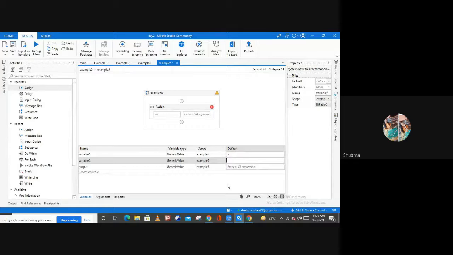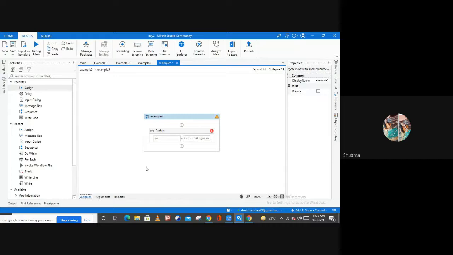Now here I'm going to assign "12". So now see, this is the difference. This 2 is the number value, so this is an integer type, right? But this 12 is not a number value, because as you can see, I have written this 12 inside of the double quotation, right? So if you type any number inside of a double quotation, it simply means this is not a number, this is a string value. So this 12 is a string value and this is an integer value, right? And here we don't have to assign any value because this is for the output purpose.